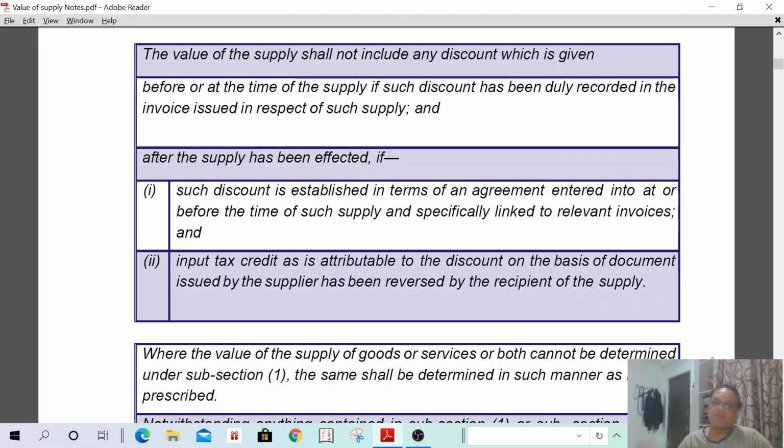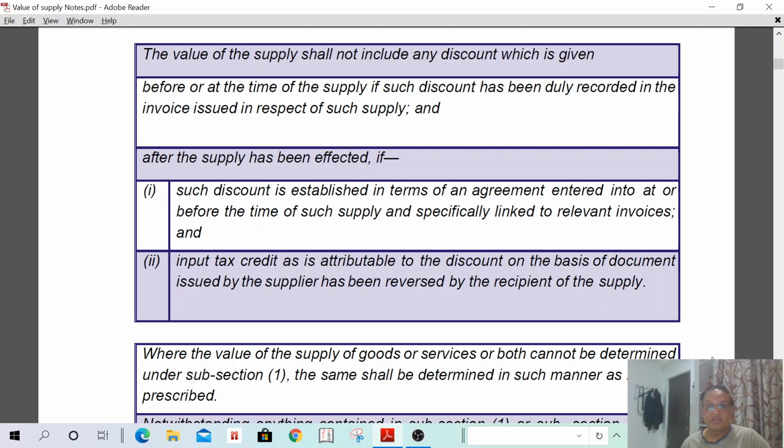That agreement was made before the supply was made. Before the supply, I made an agreement with the distributor: you can sell 1000 liters, and I can give an additional discount of 2%.